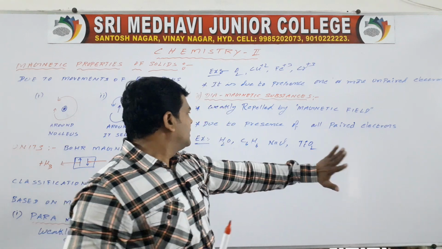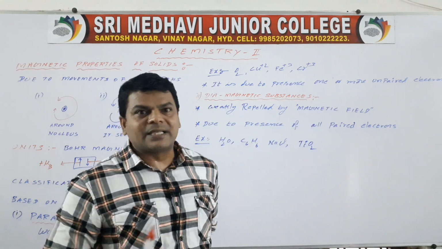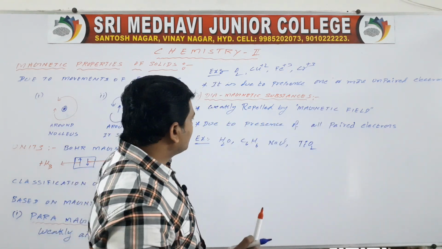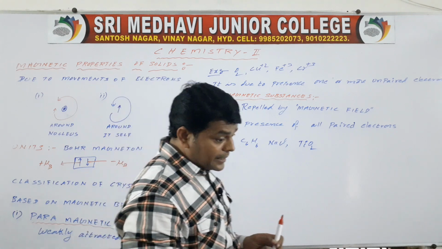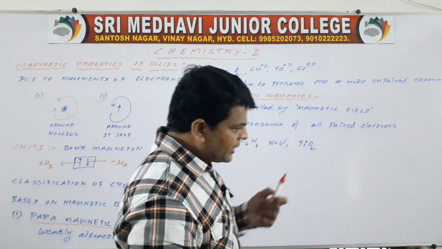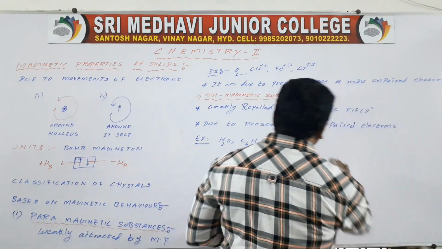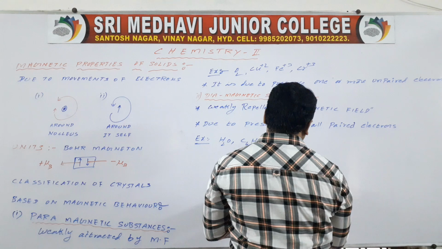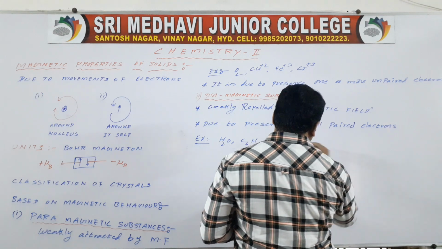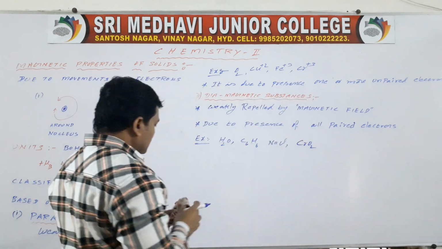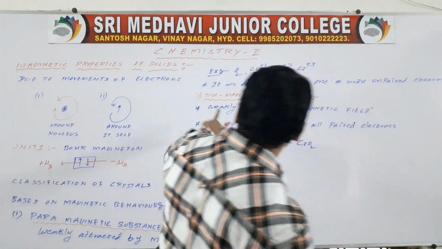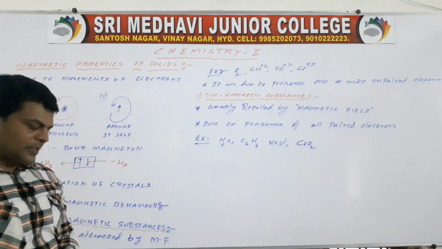All these are diamagnetic substances, we may say. So this is the way we discuss diamagnetic substances.